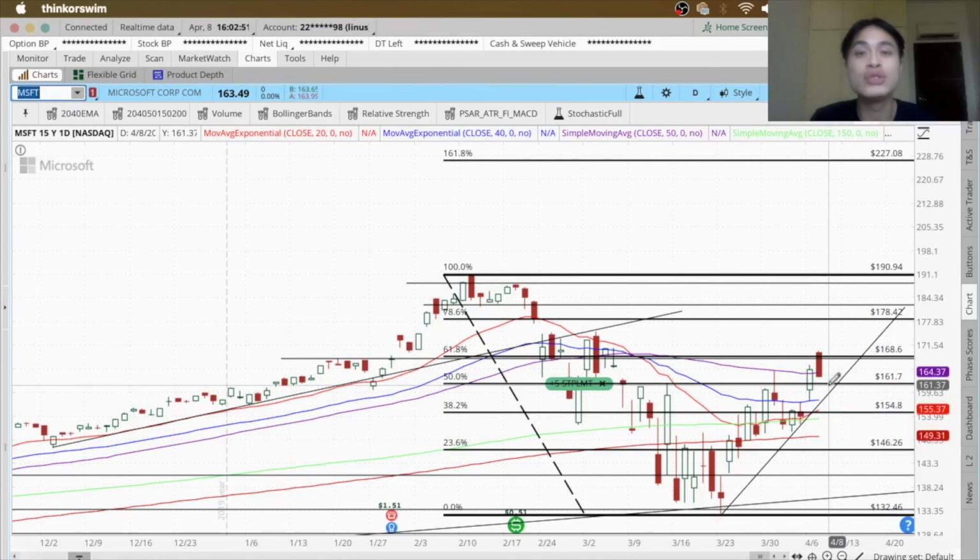So remember the two things that we want to look out for when we are doing our dollar cost averaging. The first thing, we want to make sure that the companies that we are doing dollar cost averaging into are fundamentally strong. So that's the first point. The second point when we are doing dollar cost averaging is we want to do it at strategic points, right? So strategic points may be at support levels, and so on and so forth, right?